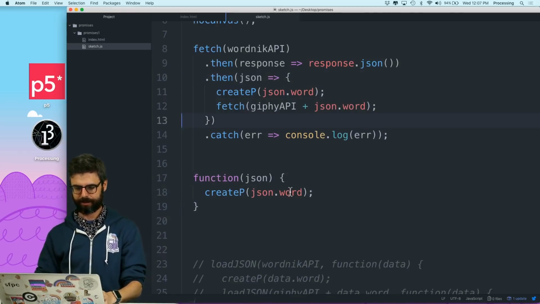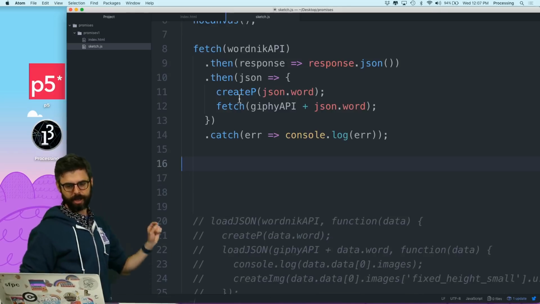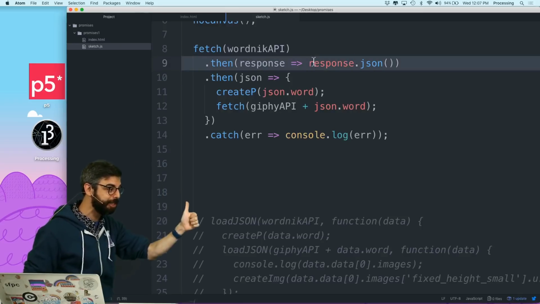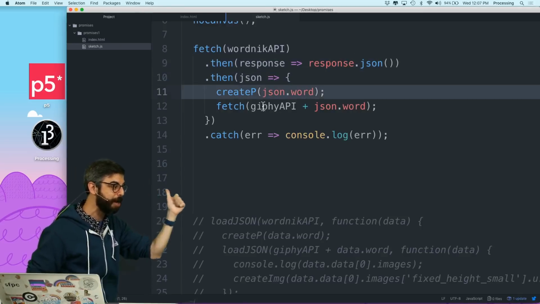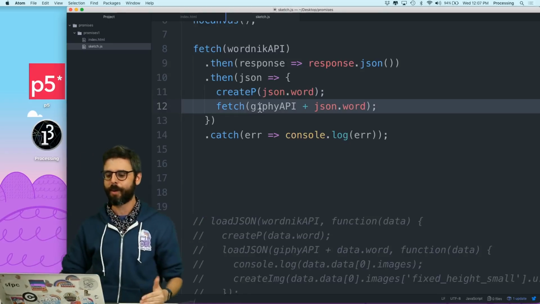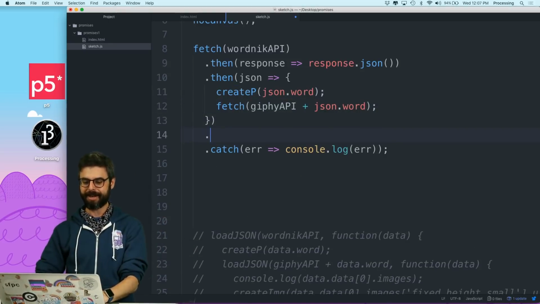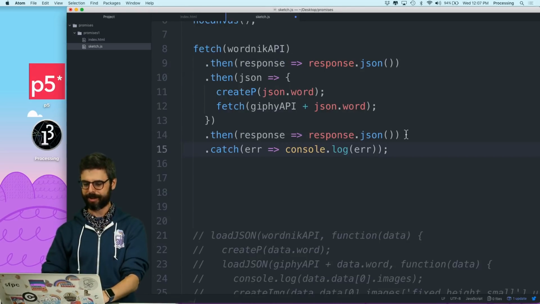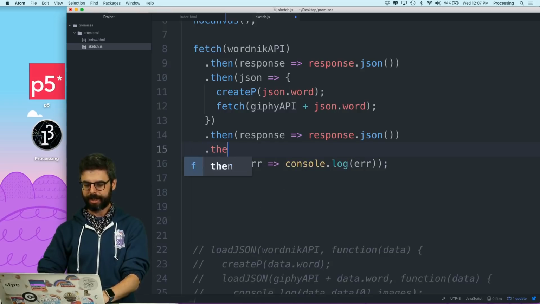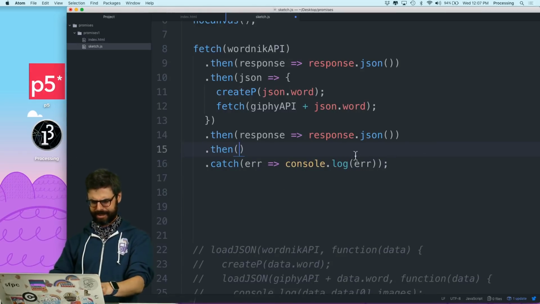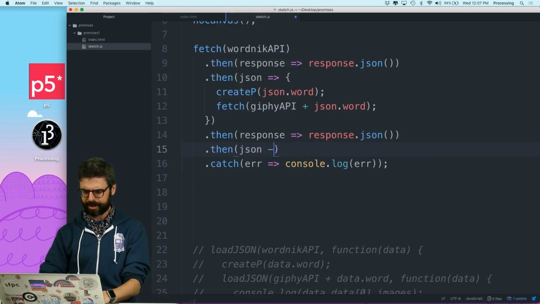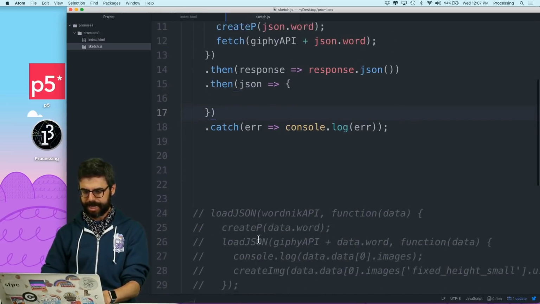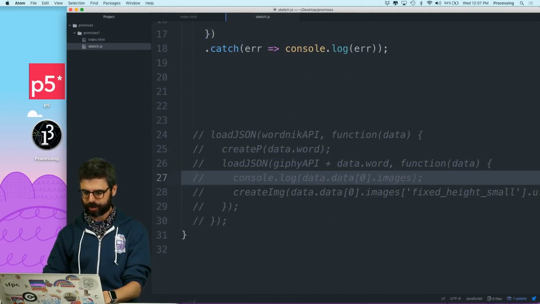then I can have 2 lines of code here, right? So now, first I want to fetch the WordNik API, then I want to take the response and convert it into JSON. Once I have the JSON, I want to create the paragraph and then fetch from the Giphy API. So what do I want to do now? Then, the same thing. Then take that response and convert it into JSON. Then the JSON, I'm going to do this. I need to just, whoops. Then with that JSON, all I need to do is create the image.